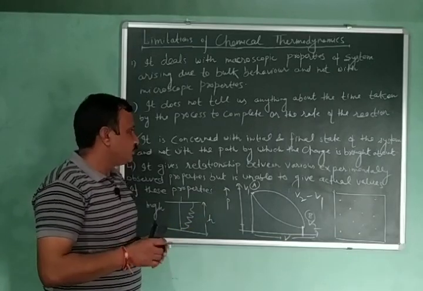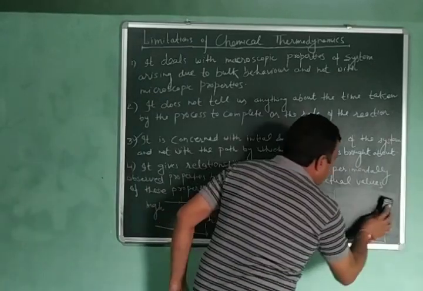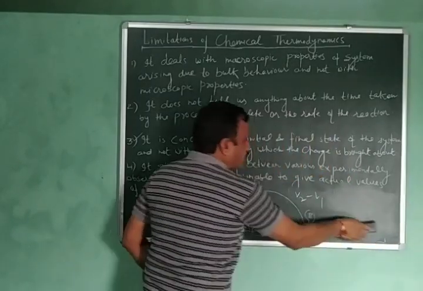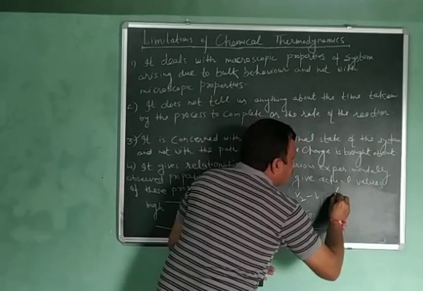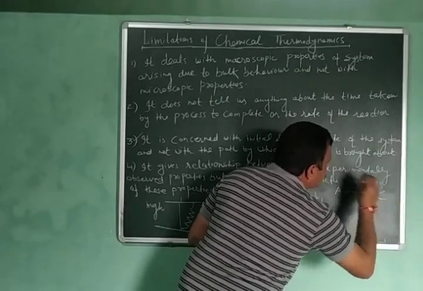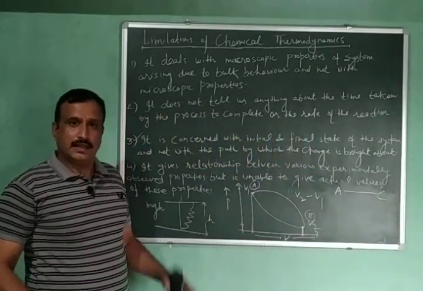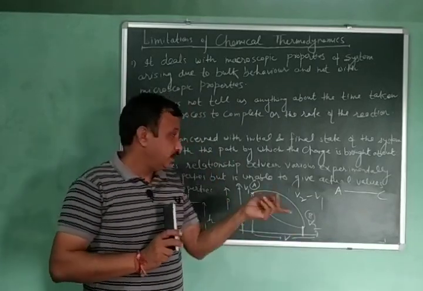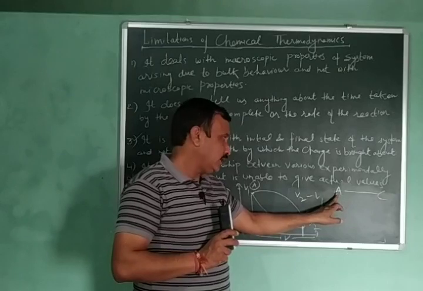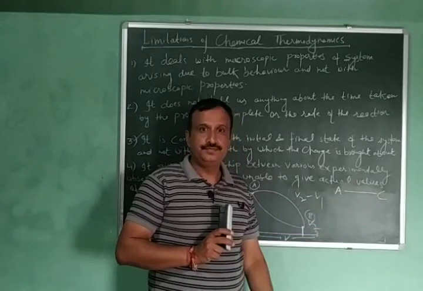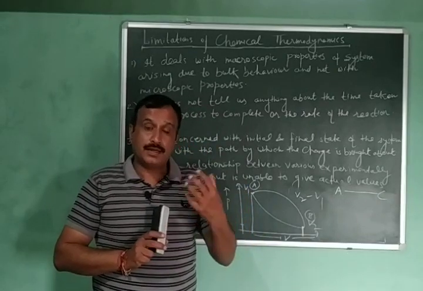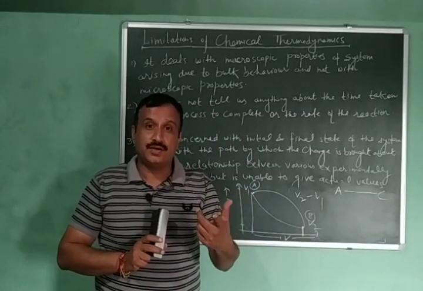Let us apply this concept to a chemical reaction. I have a reaction, that is A changes to C. Then thermodynamics will deal with what? The initial and the final state. It will deal with only A and C. Understood? But the mechanism of the reaction, the path of the reaction, could be different.